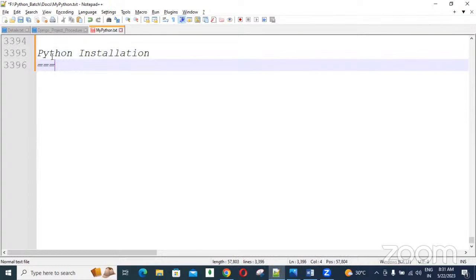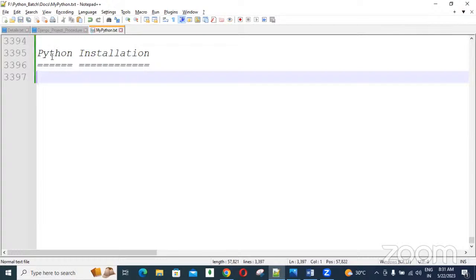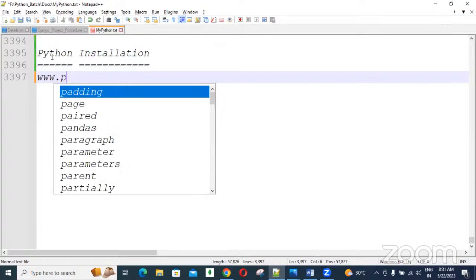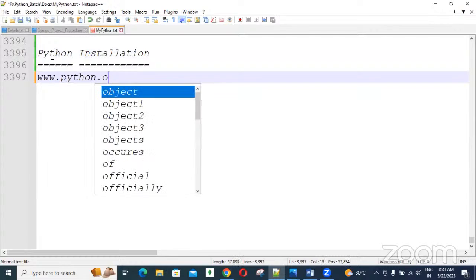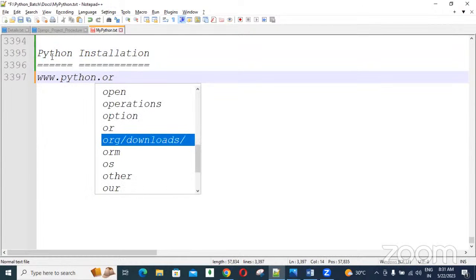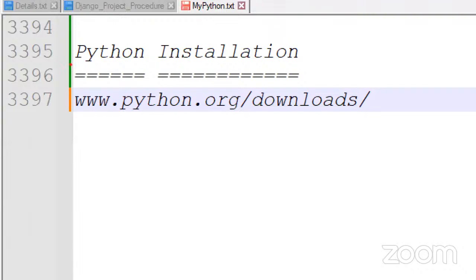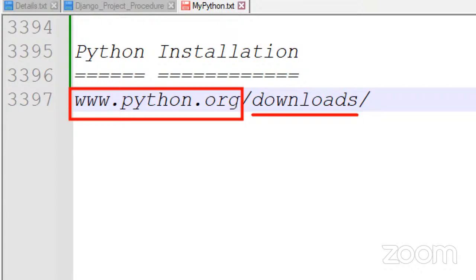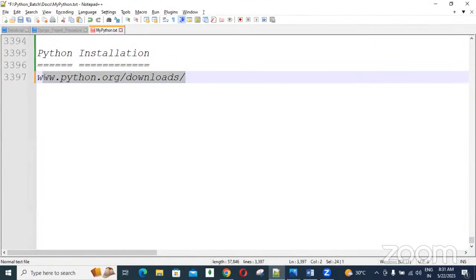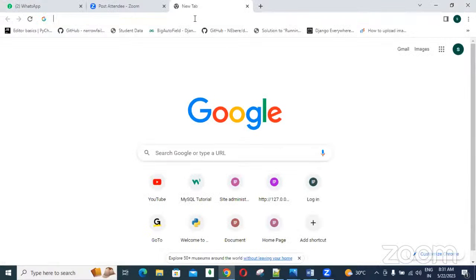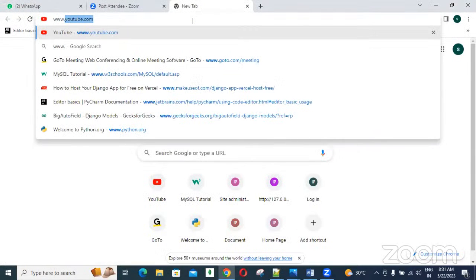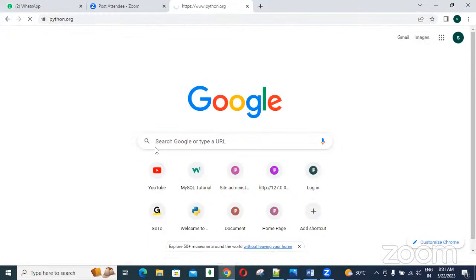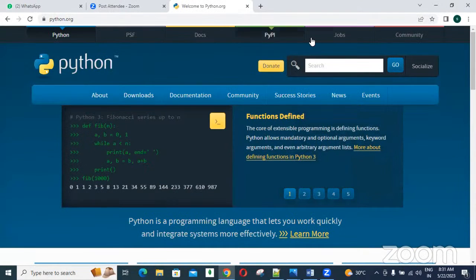Yes, now Python installation, guys. So go to www.python.org slash download. This is the official website, guys. Python.org is the website, and in that slash downloads, you will get the download link. So open the browser and go to Python.org. This is the official website.